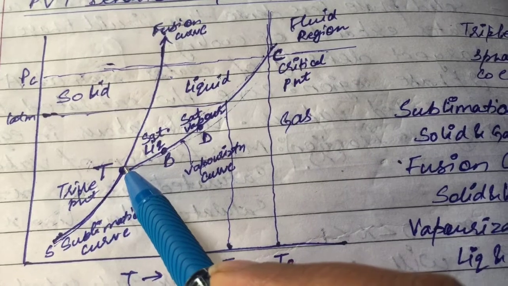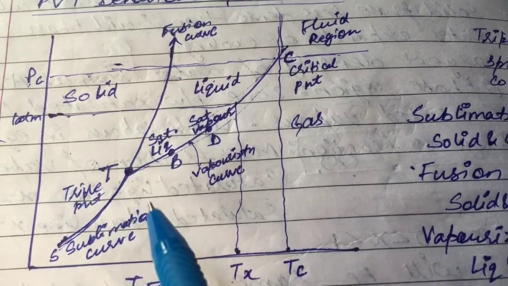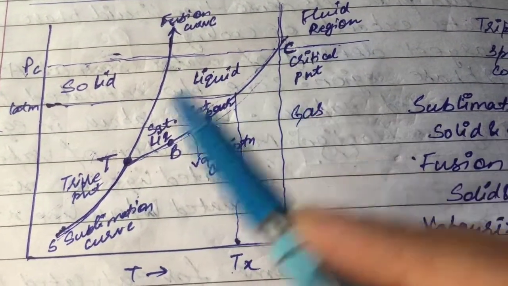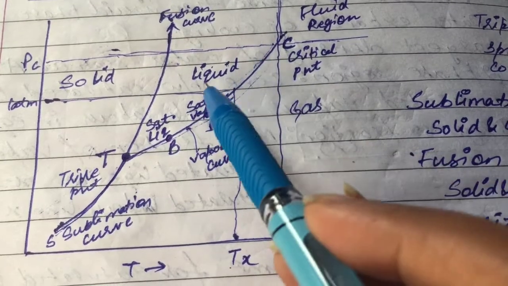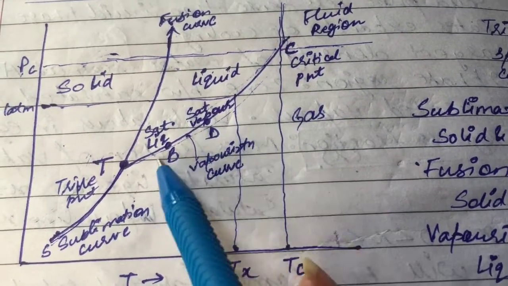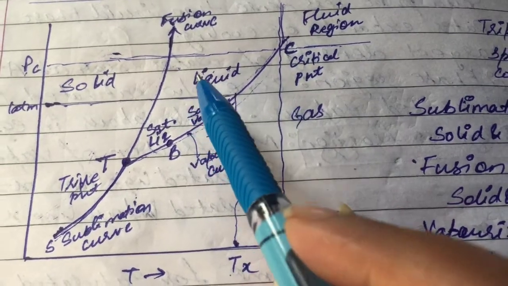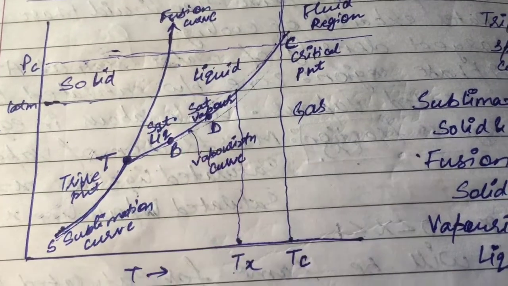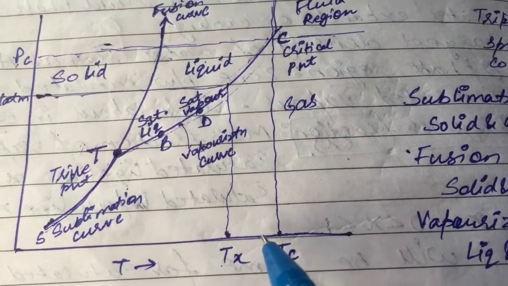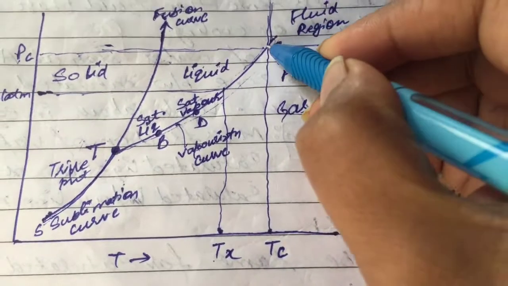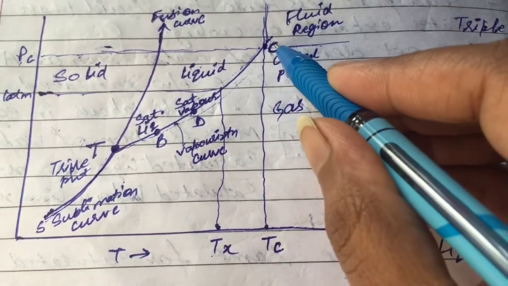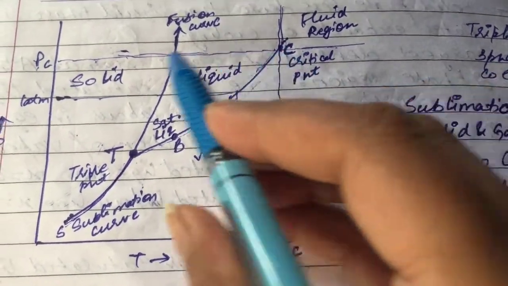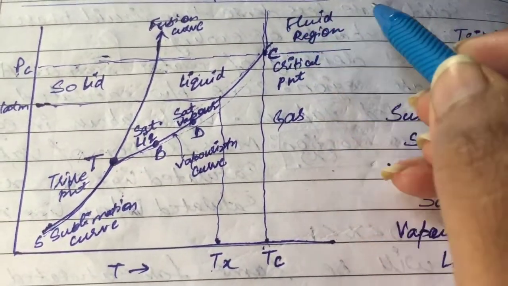Sublimation curve is basically the curve between solid and gas phase. Then we have the vaporization curve, which is the curve between liquid, this portion being liquid, and this being our gas phase. So the vaporization curve separates liquid and gas, and the fusion curve separates solid and liquid. At this point, this is our critical point. Temperature at critical point is Tc and pressure at critical point is Pc, and above it is the fluid region.